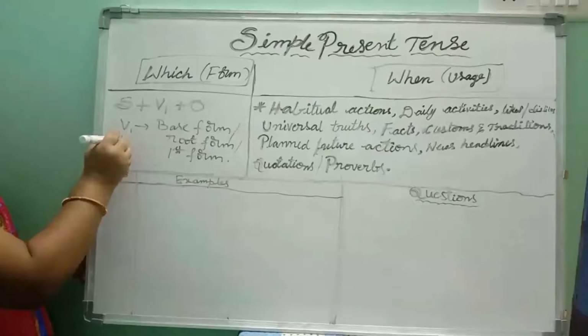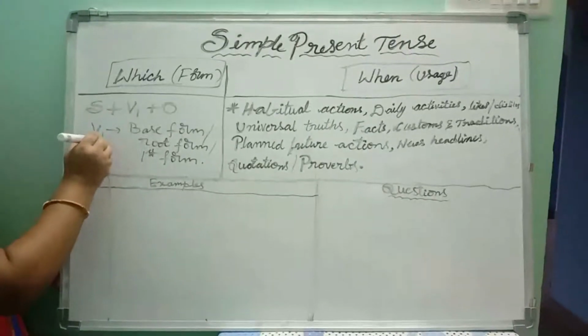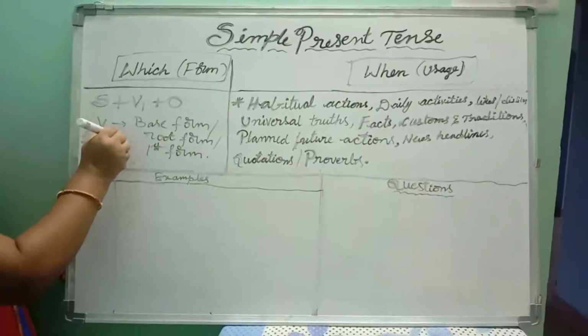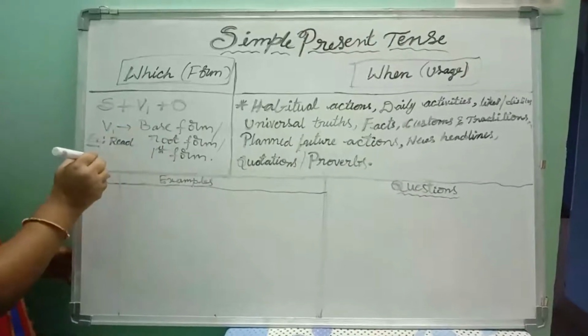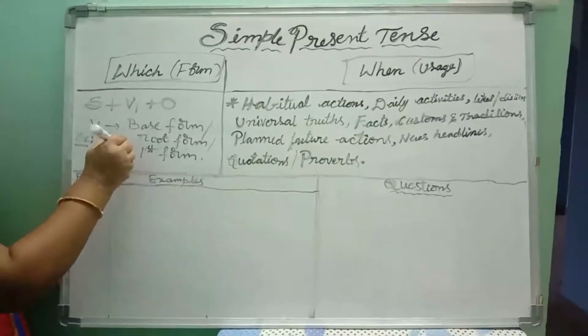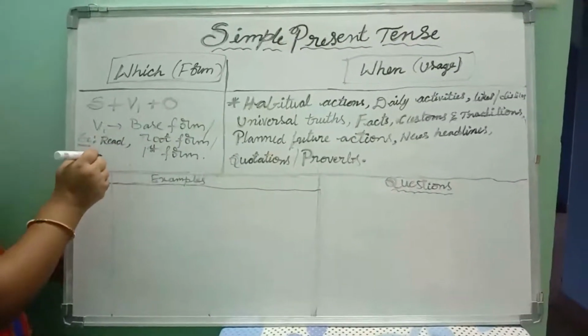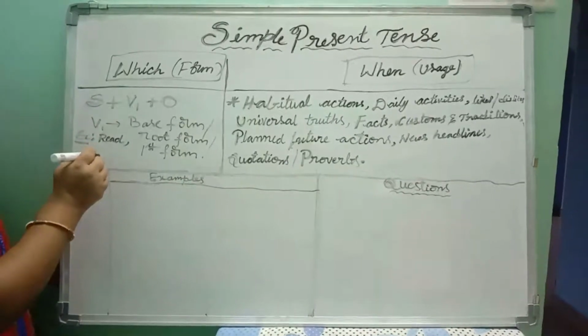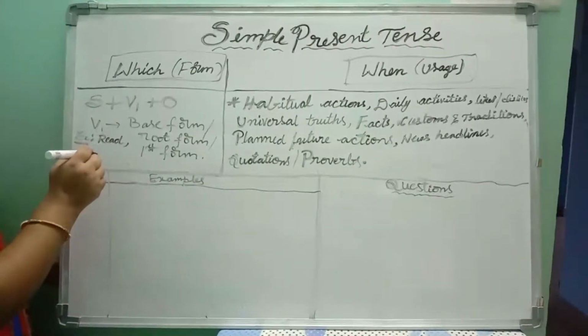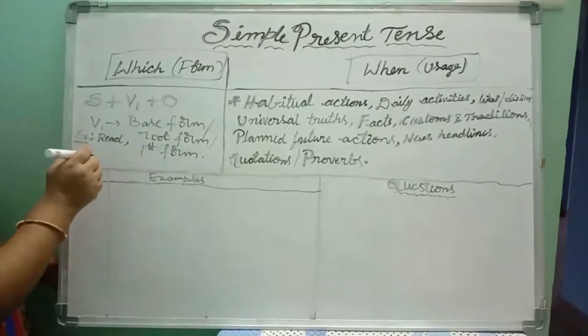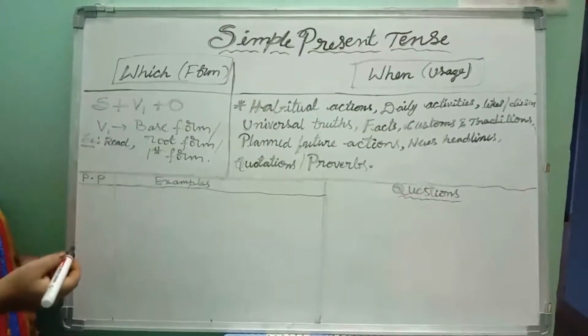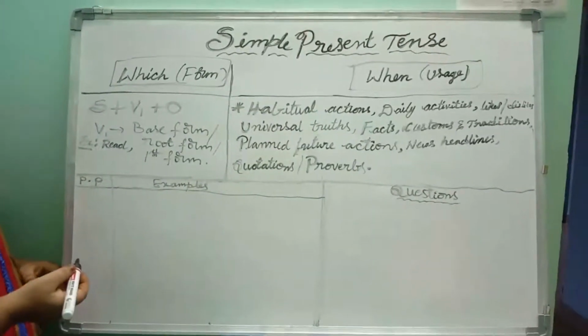Let us take some examples. Read: R-E-A-D. What is the conjugation for the verb read? Read, read, read. And what is the V4? Reading. V4 is nothing but V1 plus ing form.